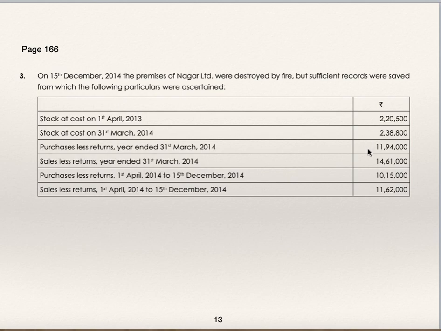2,38,800. Purchases less return for the year ended 31st March 14, 11,94,000. Sales less return for the year ended 31st March 14, 14,61,000. Purchases less return from 1st April 14 to 15th December 14, 10,15,000. This is purchases from the beginning of the year till the date of fire. Sales less return from 1st April 14 to 15th December 14, 11,62,000. Sales from the beginning of the year till the date of fire are given. Now we'll see additional information.